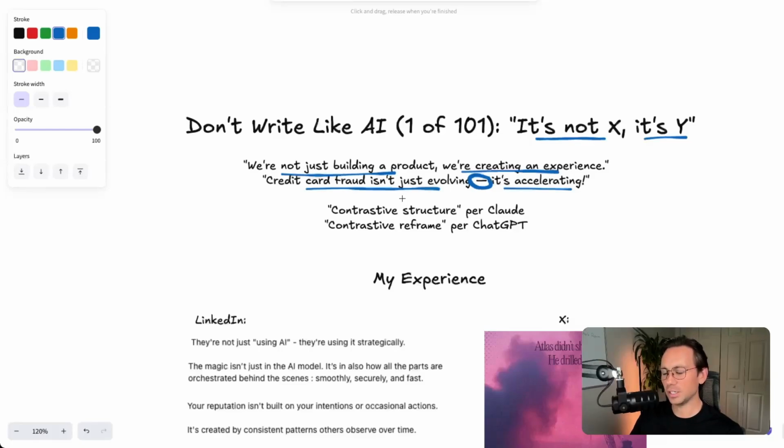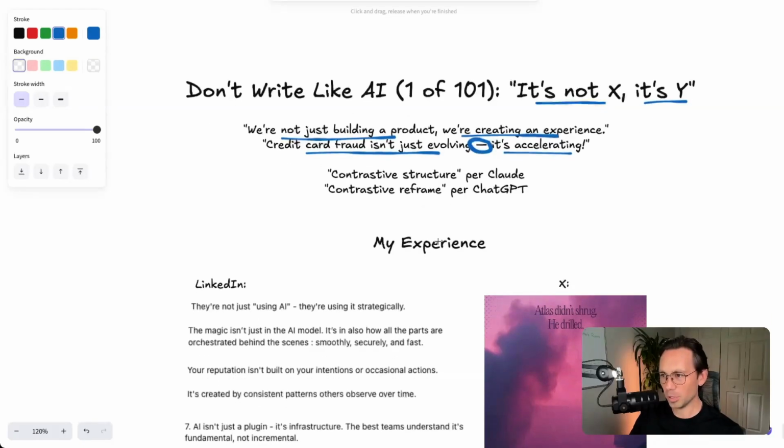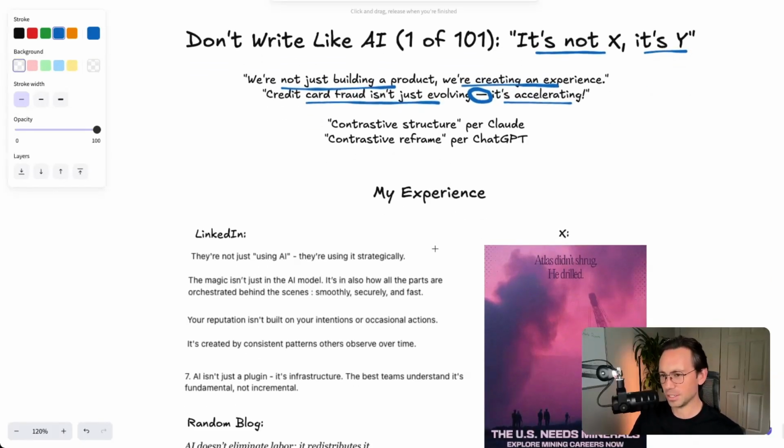It's a legit linguistic technique. And I asked Claude what it was, and it said it was a contrastive structure. ChatGPT called it a contrastive reframe. I'm not going to get into all the little details, but no, like it's legit. But here's the problem, and I want to get into this right away. And this is a little training if you're still new to the negation.